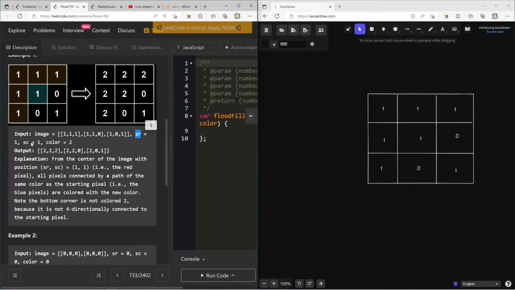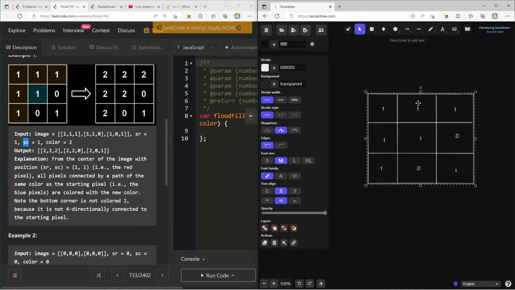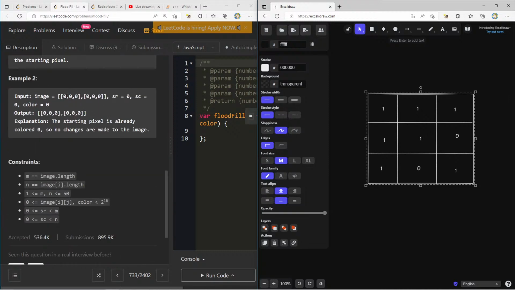So we're starting at SR, SC, which is row 1, column 1. And now it's our job to go through the entire grid and fill in with a 2. And then we end up with this. Or not every one with a 2, every one that we can reach from this one. And why can't we get to this one? Because if I go right, this is 0. If I go down, this is 0. So there's no path to the 1. And then here we have 0, 0, 0, 0, 0, 0. We start at 0, 0. We fill everything with 0. And we don't really do anything.